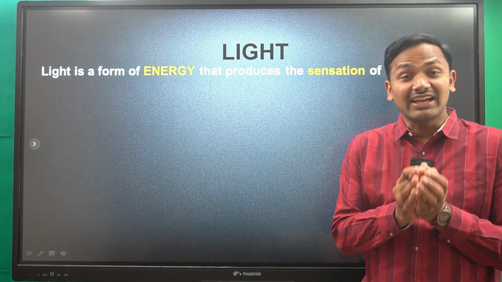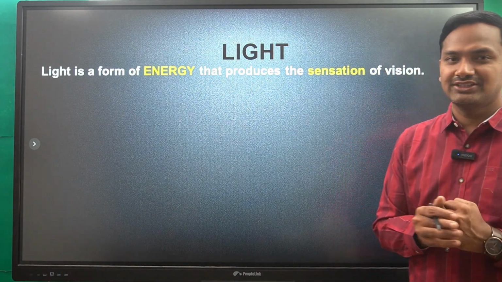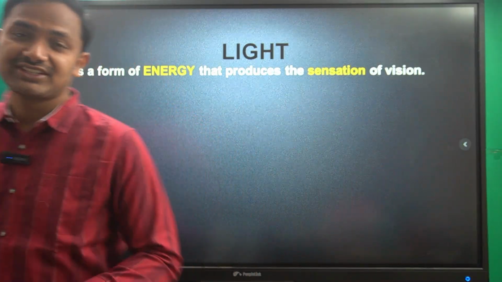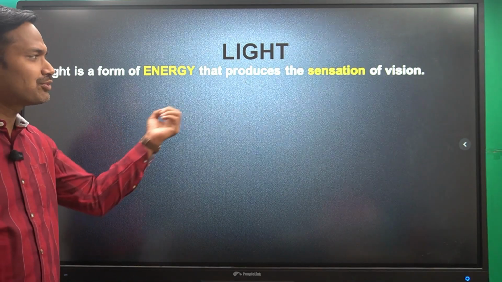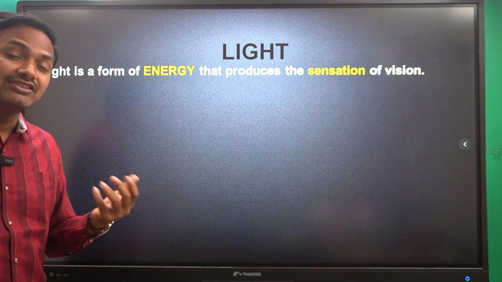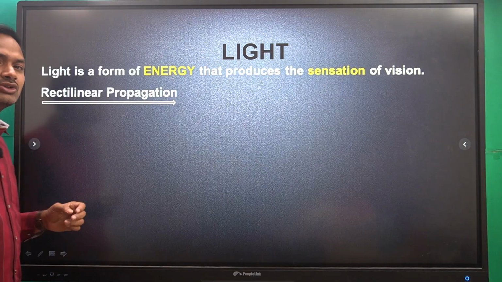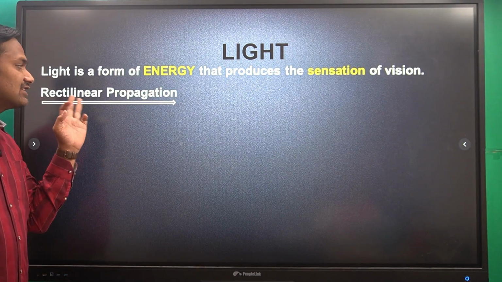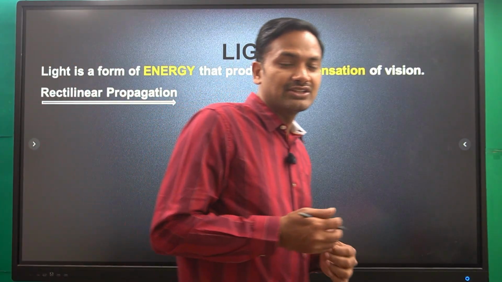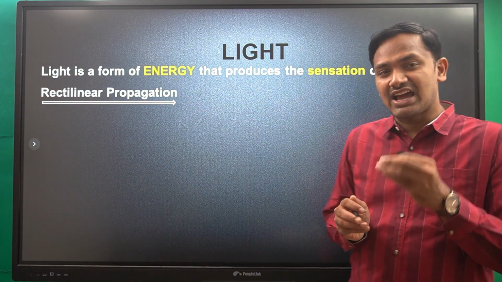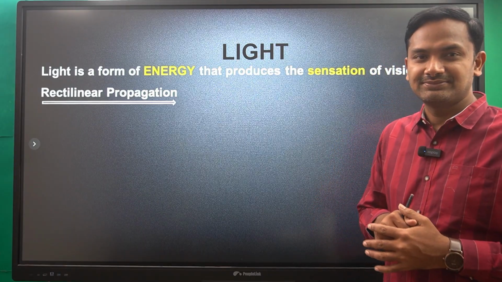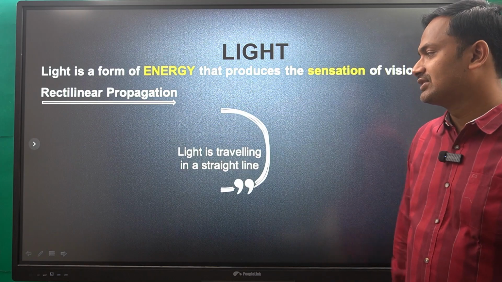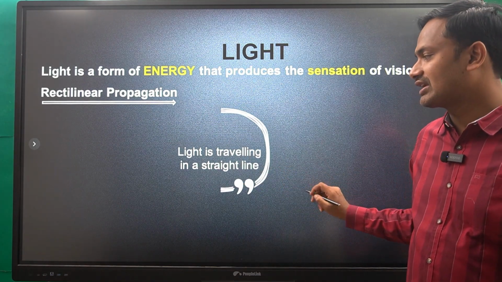So what is this? Light is a form of energy that produces the sensation of vision. Okay, now how does light propagate? It has rectilinear propagation. So what is the meaning of that? The light travels in a straight line path. Light is traveling in a straight line.